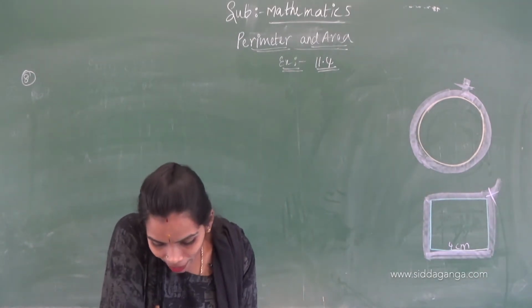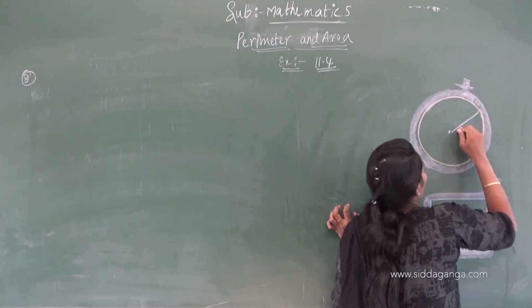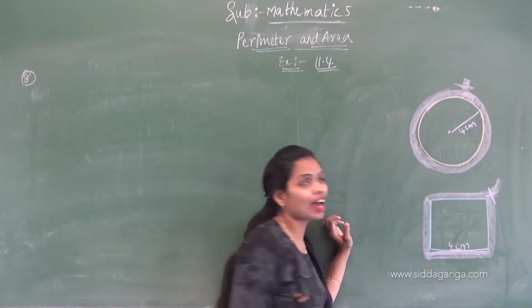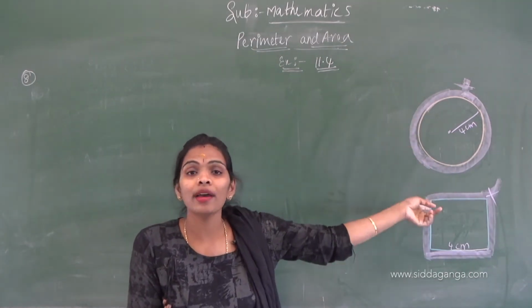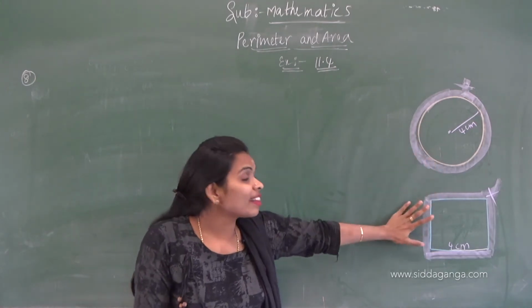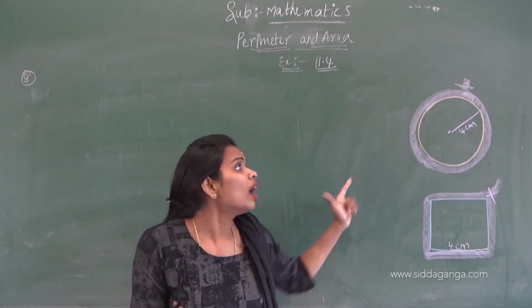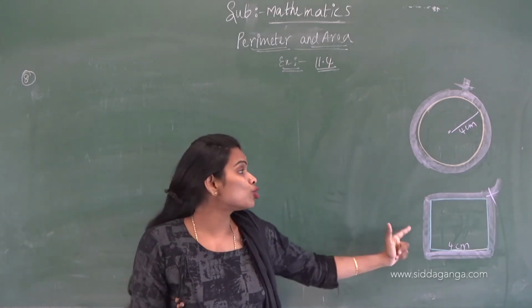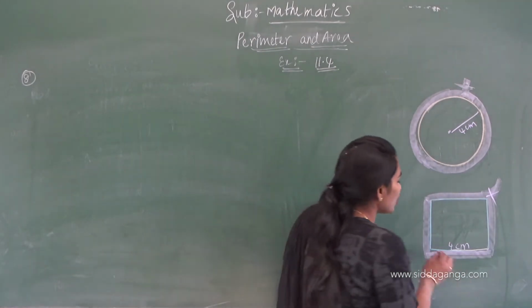Pragna wrapped a cord around a circular pipe of radius 4 cm, and then the same cord which was used to wrap the circular pipe is used to wrap the square of side length 4 cm.